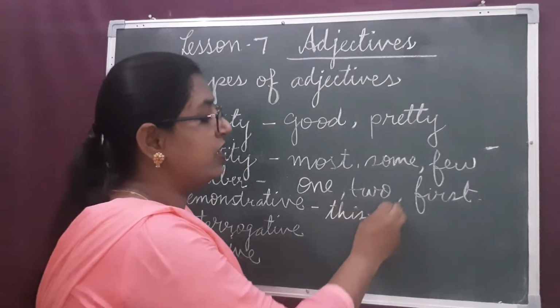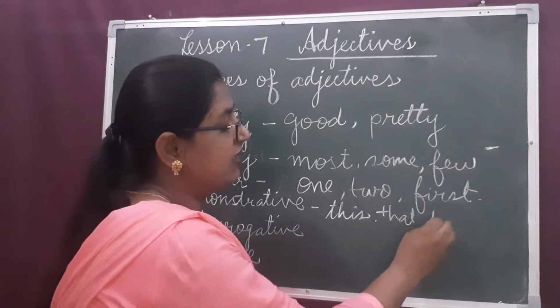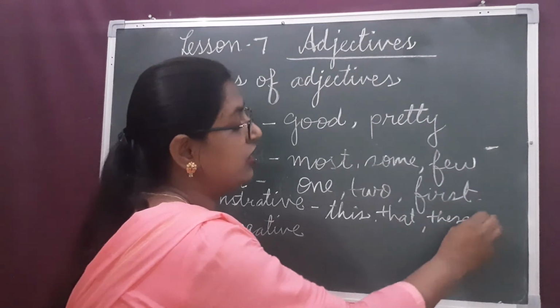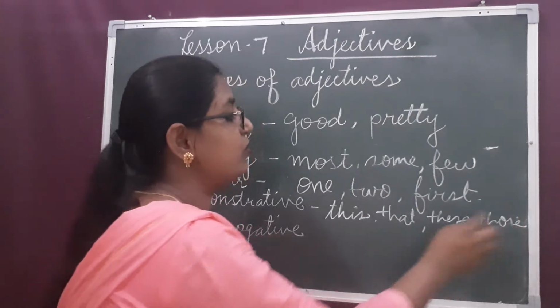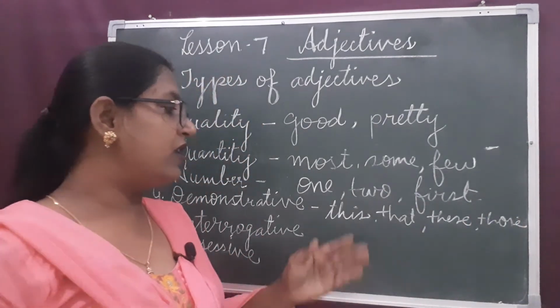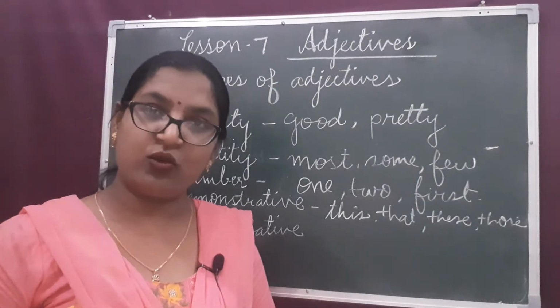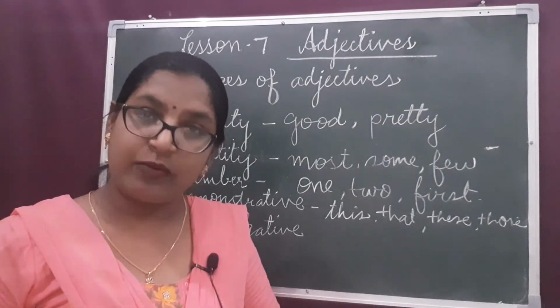This, that, these, those, etc. And we know the use of this, that, these, those. This we use for the things which are very close to us, and particularly we are pointing out that particular thing.